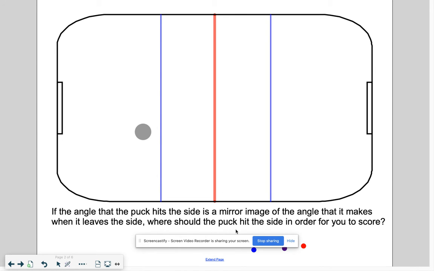So you want to try and bounce it off the wall to get it to go into their net as best you can. So let's pretend that I want to measure and figure out the angle that I'm going to bounce this puck so it will go into the net. I'm going to use this little red dot to say my first guess. So my first guess is going to be about there. And then for my second guess, I'm going to put my blue dot over here. I'm going to hit the puck right there. And then my third guess, let's put down here, a little purple one.